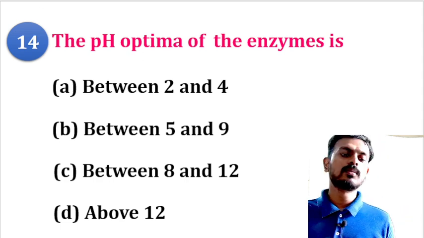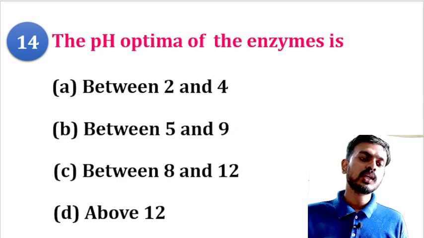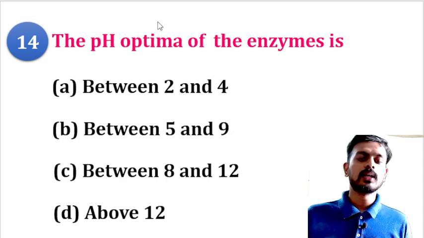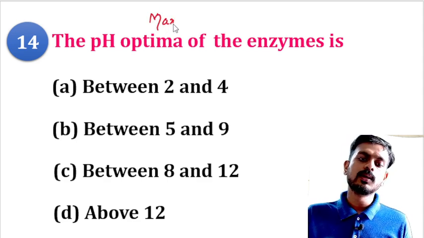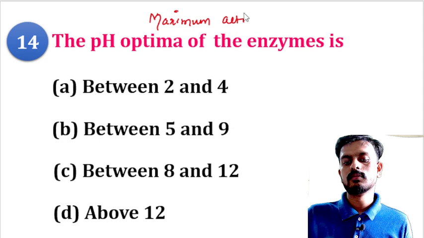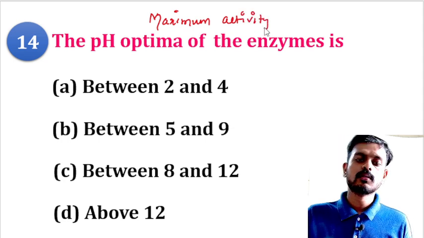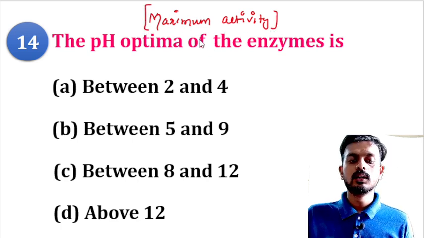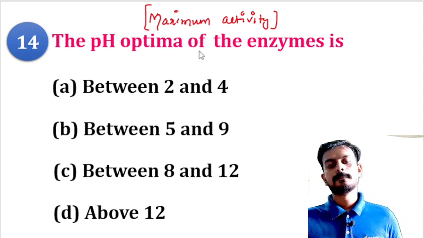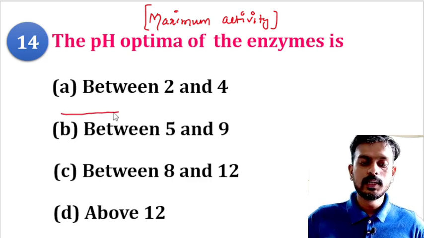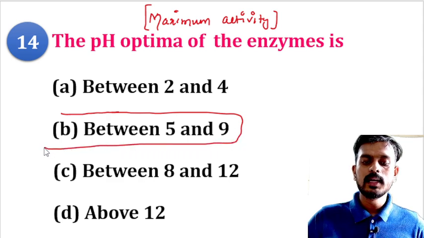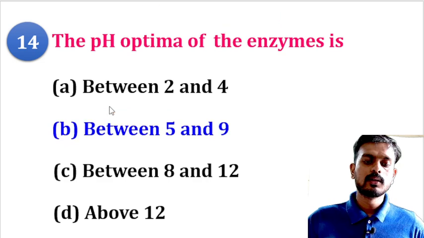Remember, at optimum pH your enzyme shows maximum activity, and this pH is between 5 and 9, between 5 to 9.